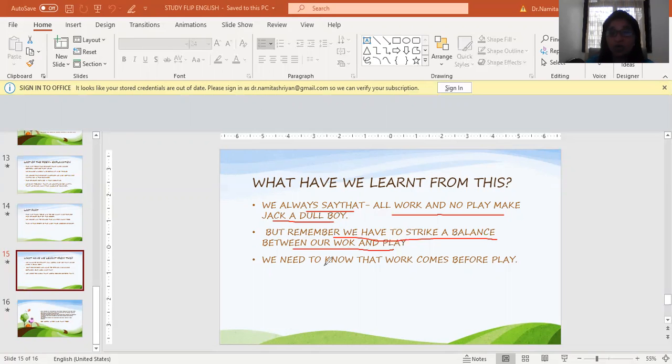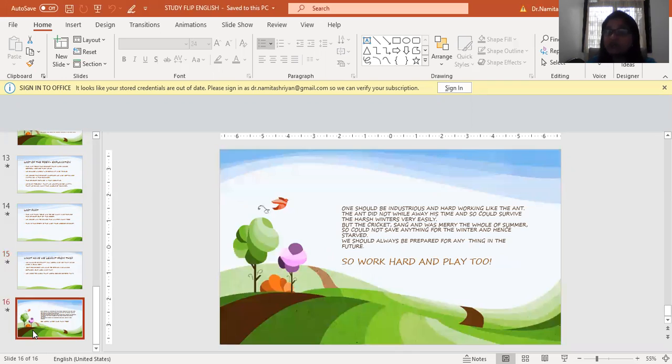We know that work comes before play, always. We have to always remember that work always takes an upper hand over play, especially even students, adults, everyone. And this is something which the ant knew very well. And he thought that if I give the grain to the cricket today, he will not learn anything from this. So this was a very wise ant too, because if he would have helped him out today by giving him the grain, right, and filled his stomach, the grasshopper would never have learned his lesson, right?